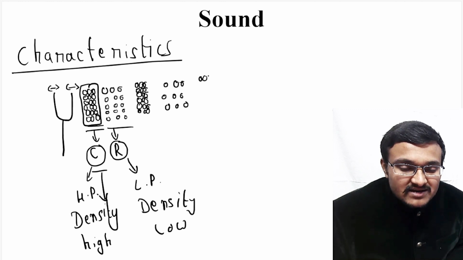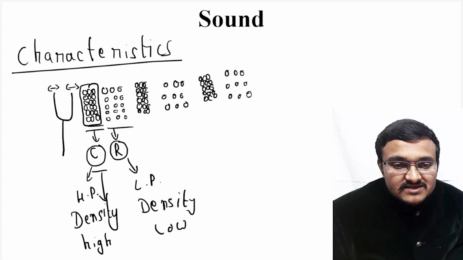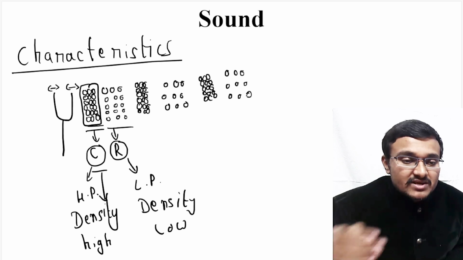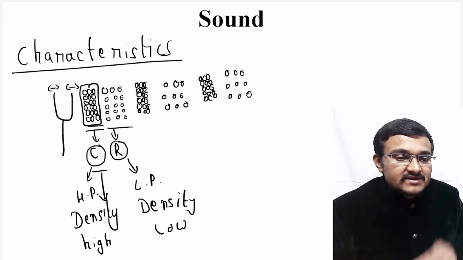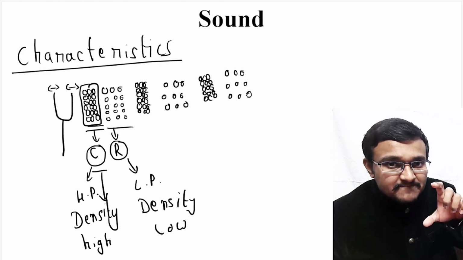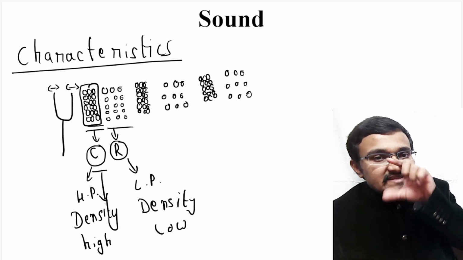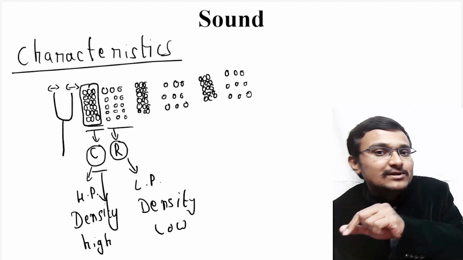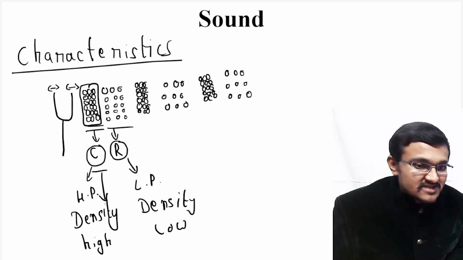Again this transfers to another compression and rarefaction, so sets of compressions and rarefactions go on through the medium. That means there are regions of higher density and lower density, alternating.